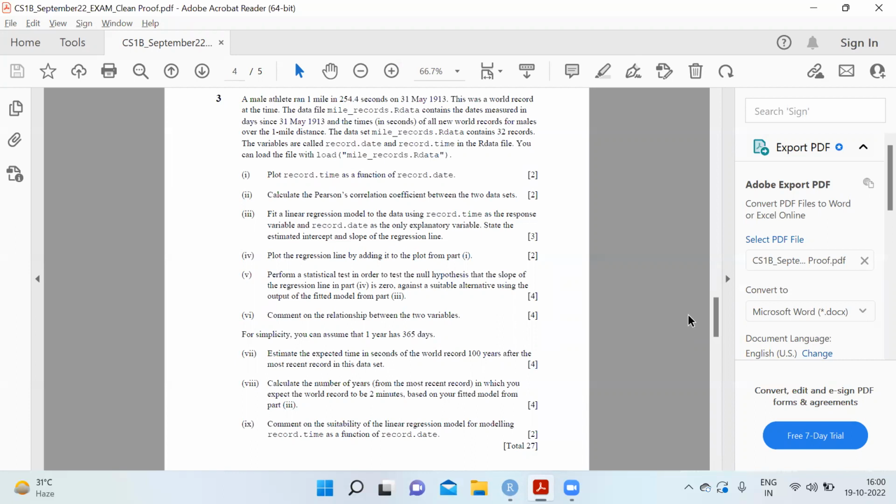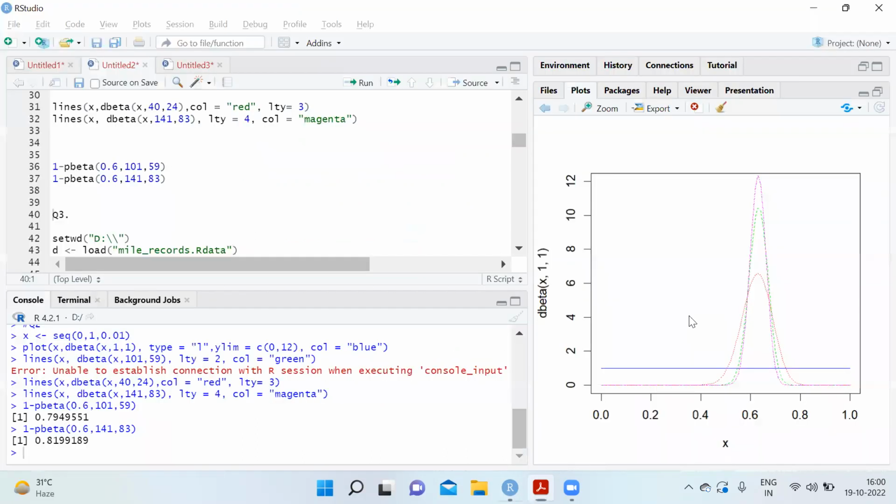The data file milerecords.rdata contains the date, measured in days since 31st May 1913, and the times in seconds of all new records for males over the 1 mile distance. The data set contains 32 records. The variables are called record.date and record.time in the rdata file. You can load the file with this. Plot record.time as a function of record.date. So we'll load the files first.